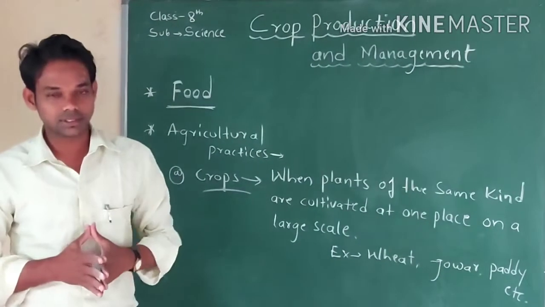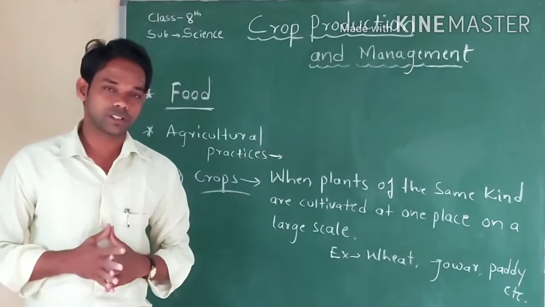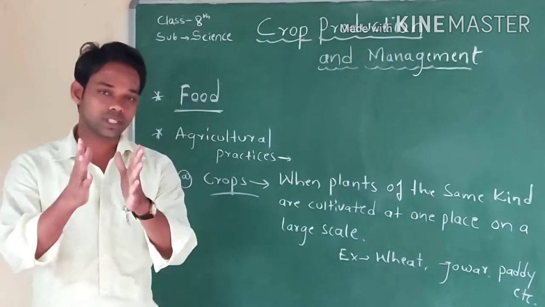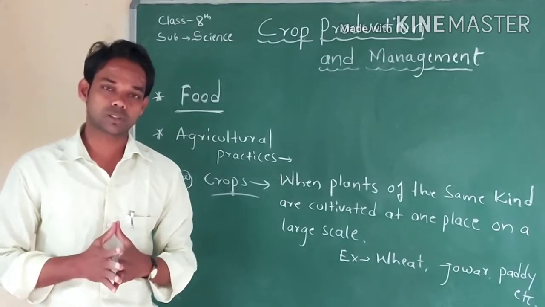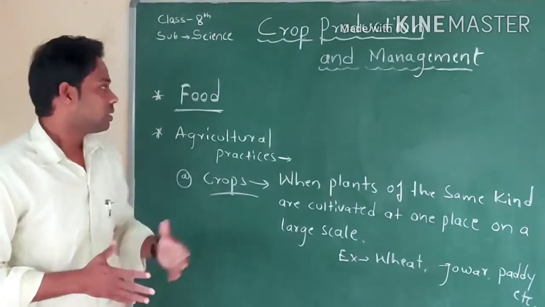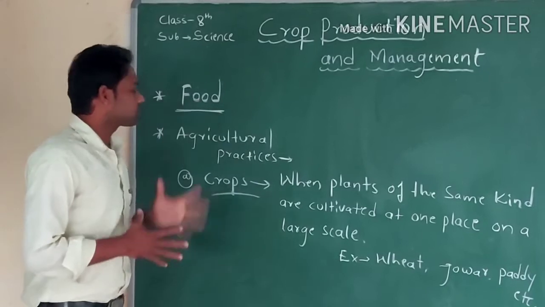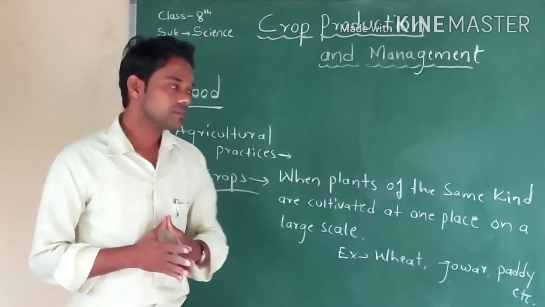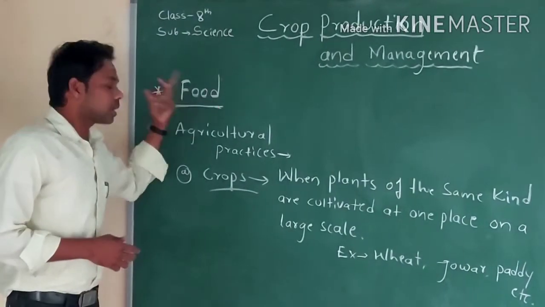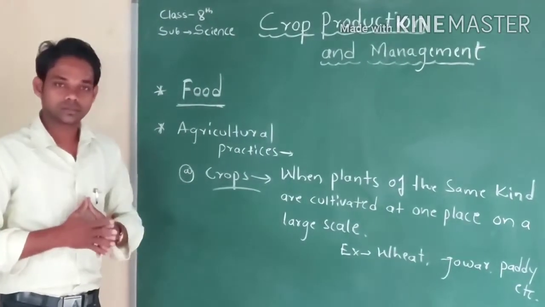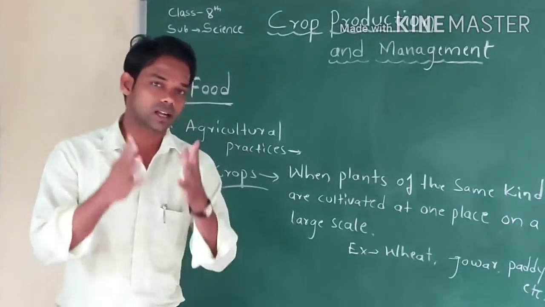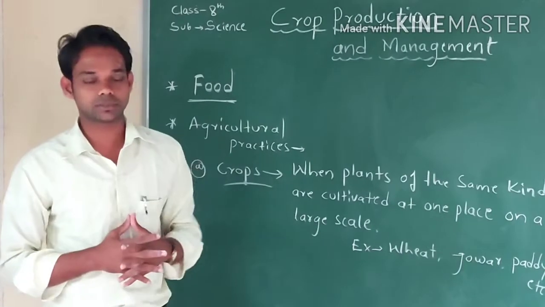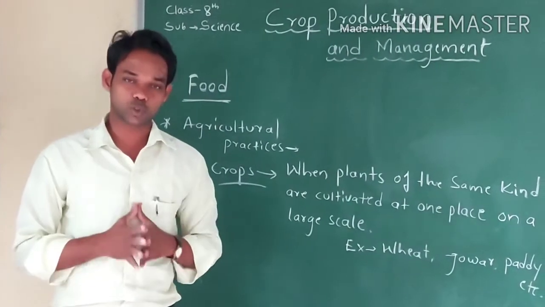Food is the substance which nourishes our body, or which gives us energy, or which helps for the growth of our body. In food, there are varieties of food substances. Some prepare their own food; they are called autotrophs. Those depending on another organism for their food are called heterotrophs.